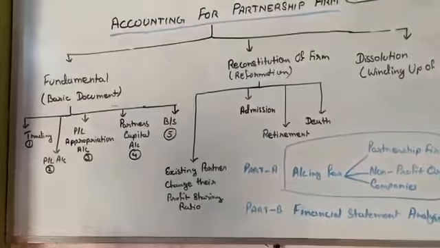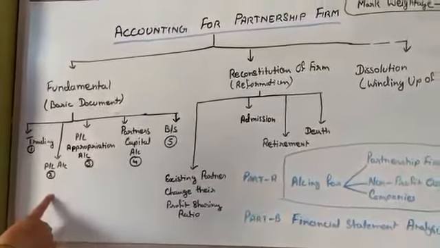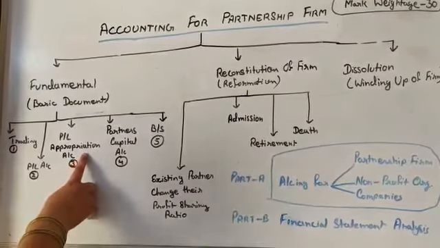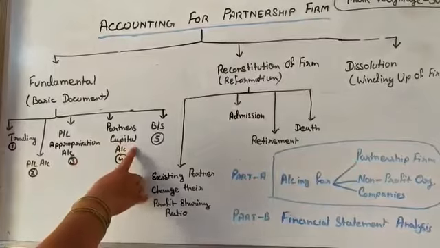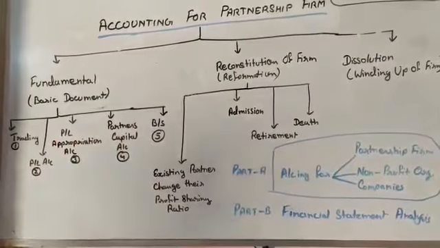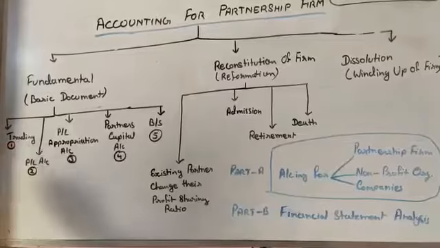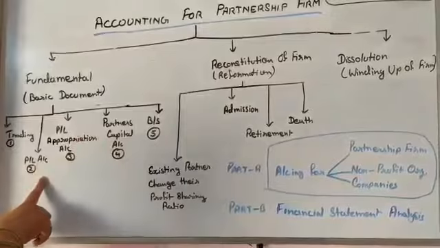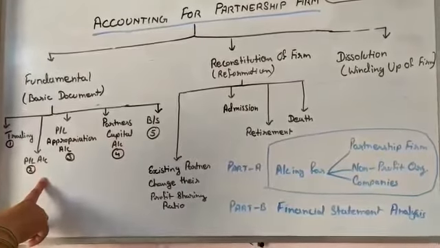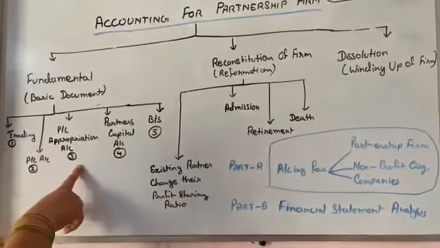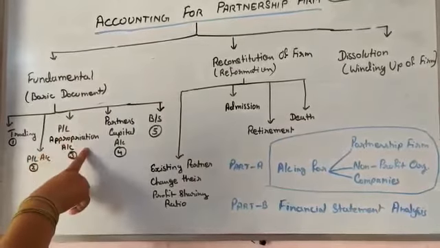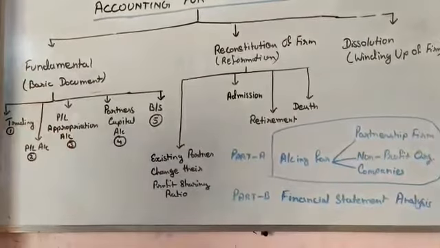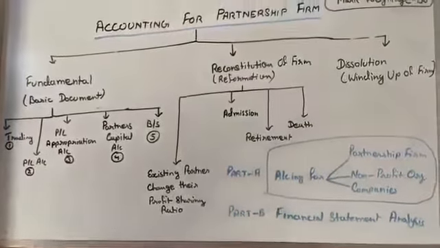The different accounts prepared under a partnership firm are trading account, P&L account, P&L appropriation account, partners capital account and balance sheet. The three accounts, that is trading account, P&L account and balance sheet, you already learned in class 11. So more focus is given to P&L appropriation account and partners capital account under this category.